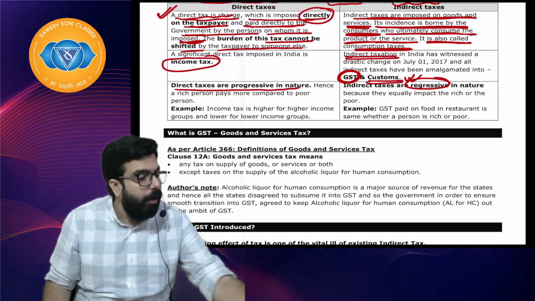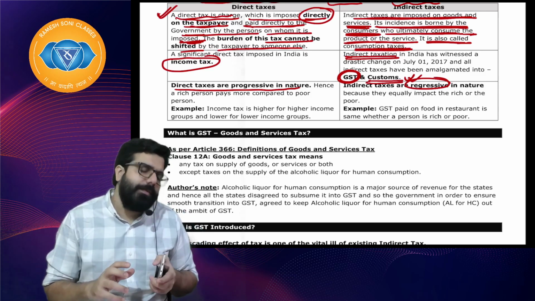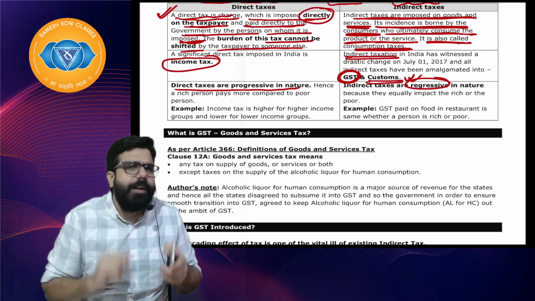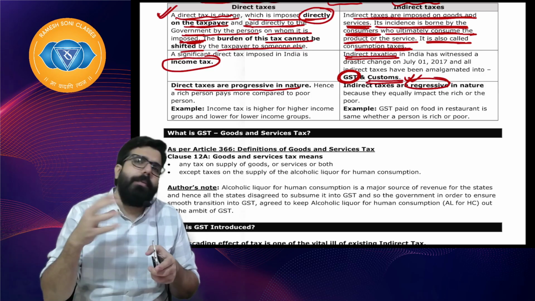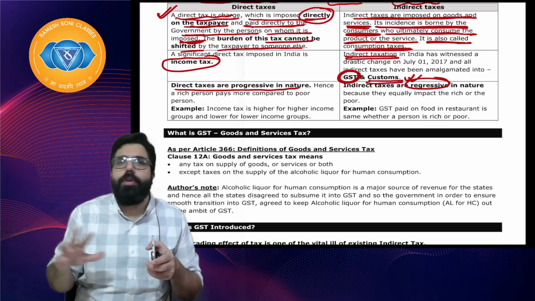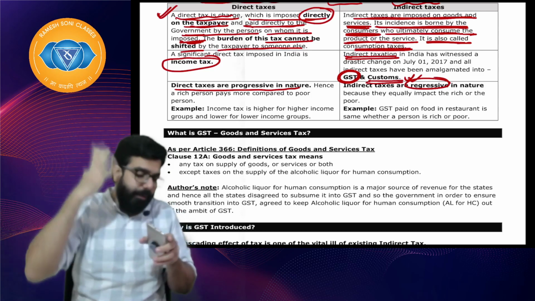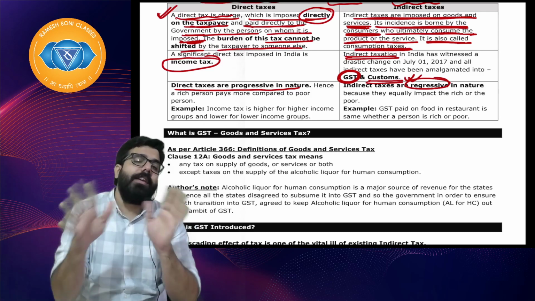For an example, a mobile phone. Now, in this mobile phone, supposing the tax rate is such that a 10,000 rupee mobile phone has 2,000 as tax. For me also it is 10,000 plus 2,000. For a very poor person also it will be 10,000 plus 2,000. For a very rich person also it will be 10,000 plus 2,000 rupees. So it is regressive in nature.